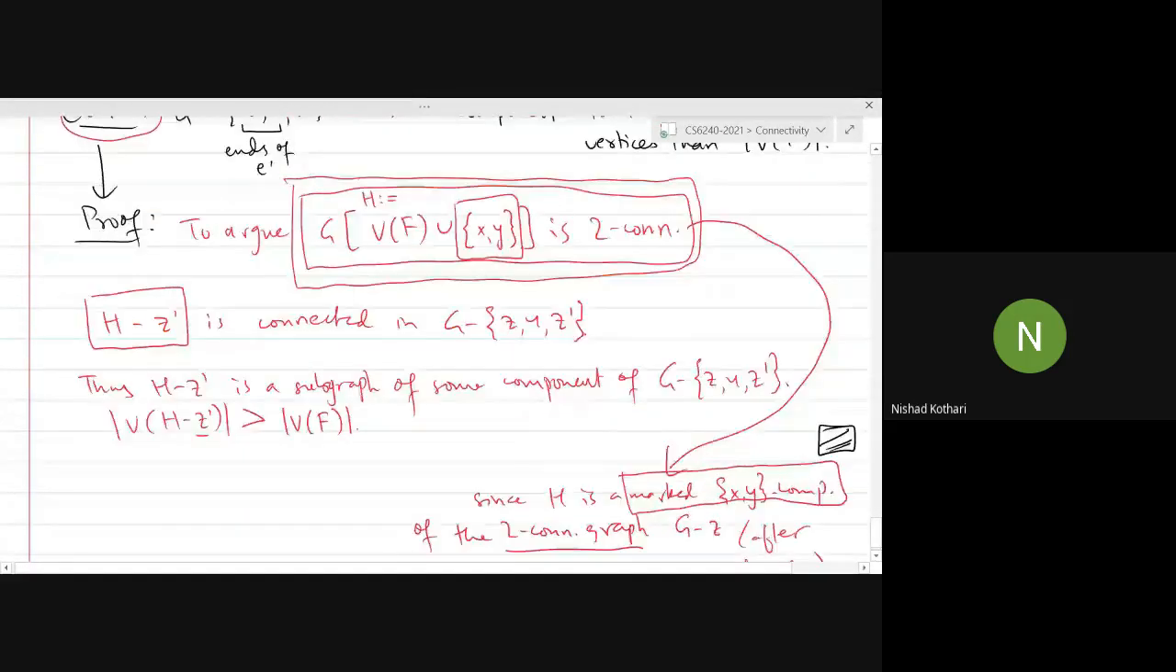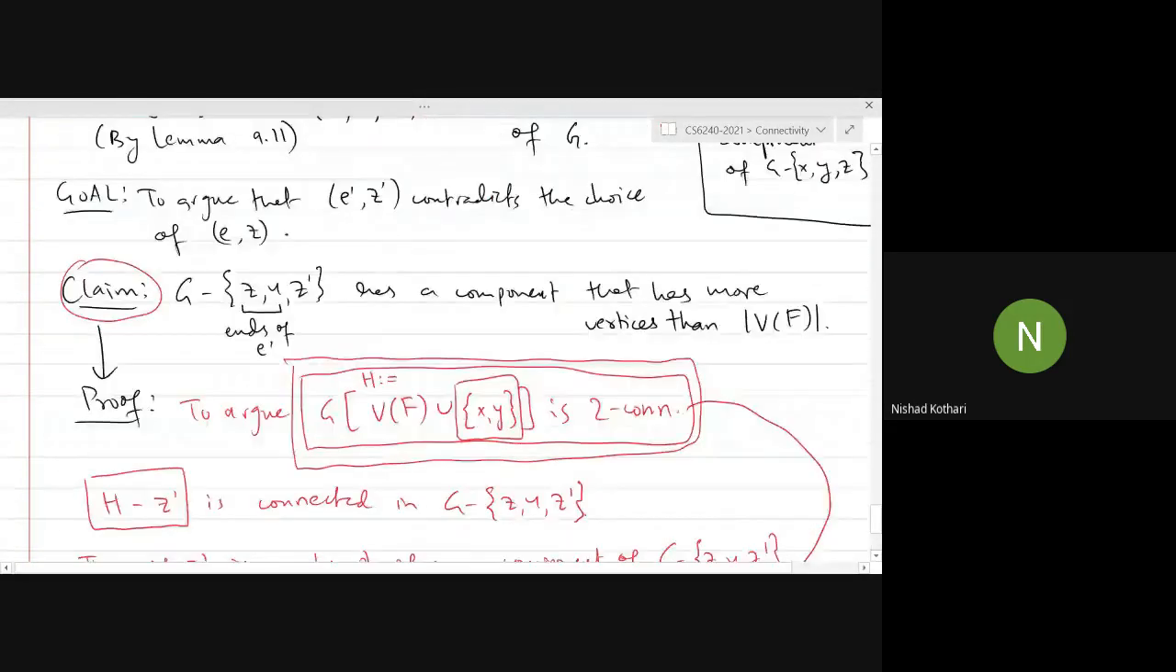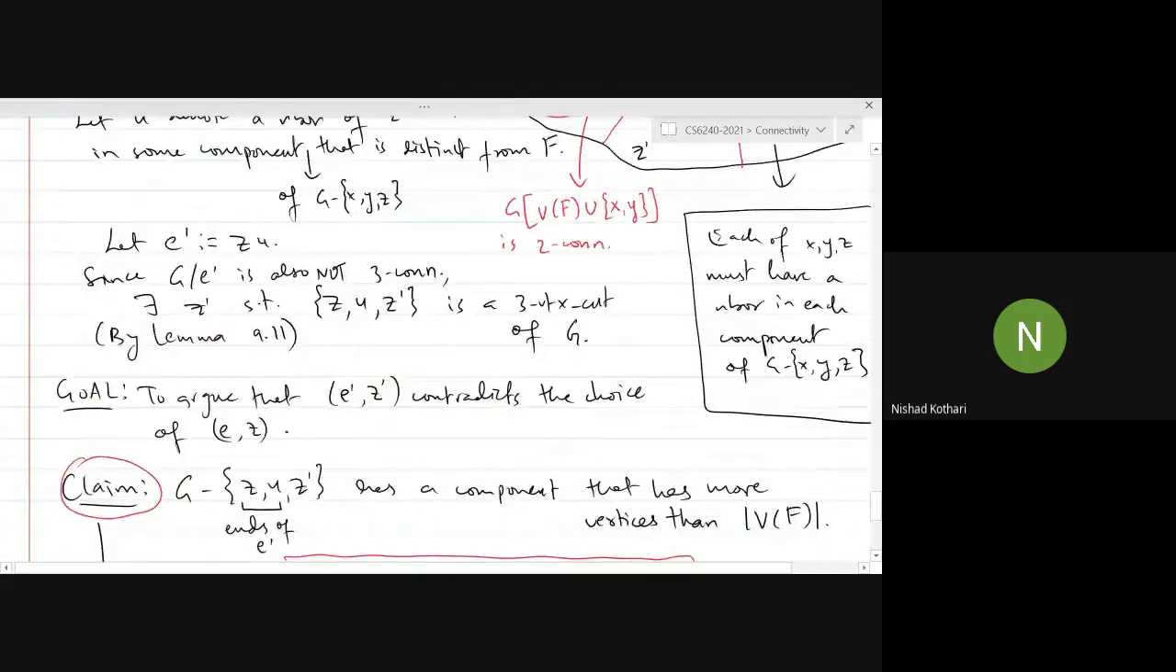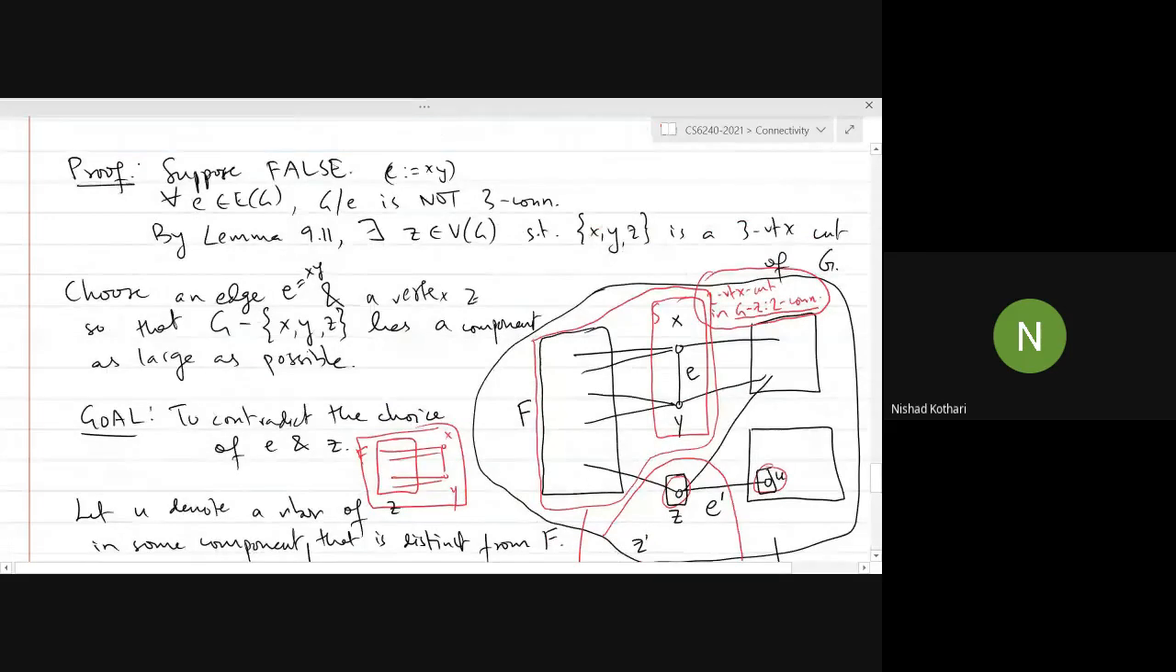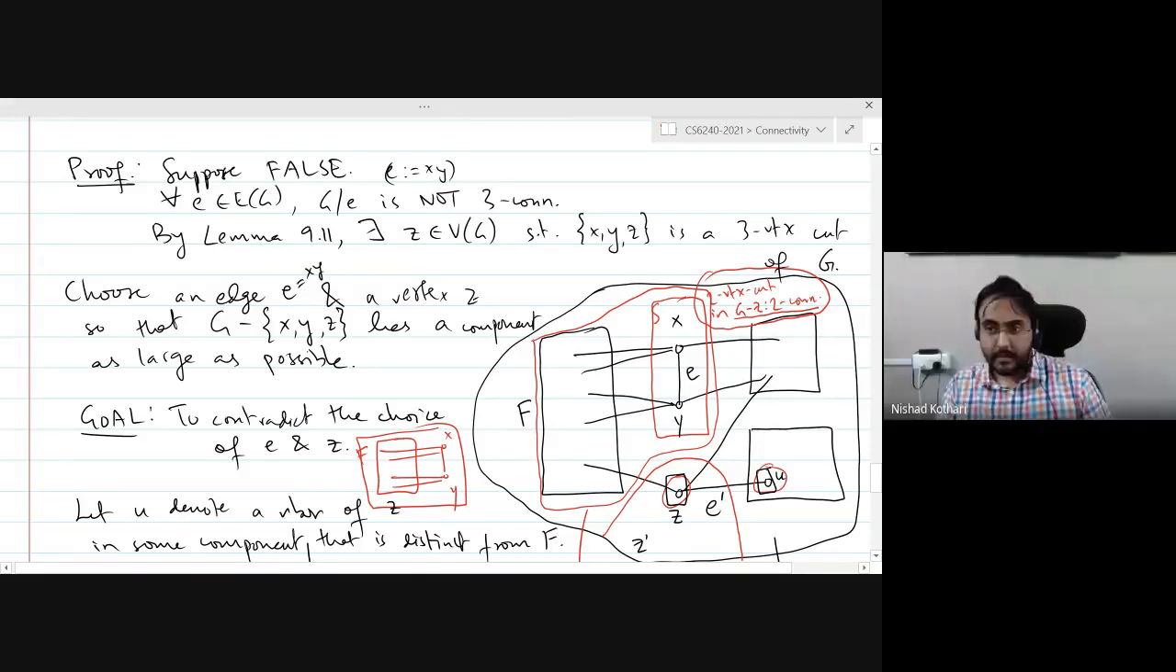Okay, so this is it. We have finished the proof. We have found an edge E prime and there is a vertex Z prime. I don't know where Z prime is. I don't care about it. But the point is that when you delete the ends of E prime and the vertex Z prime, you will get a component that has more vertices than the component F. And that contradicts the choice of the edge E and the vertex Z that we had made. Right?